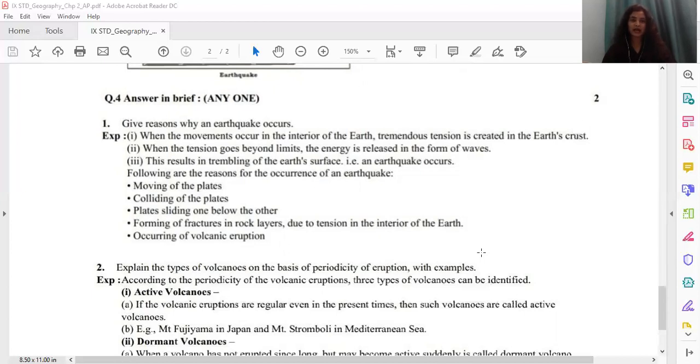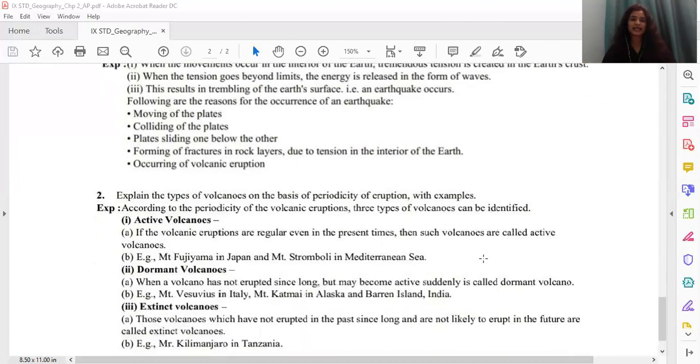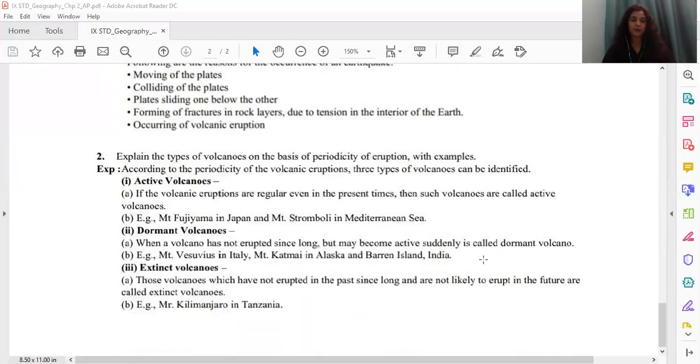The reasons are moving of the plates, colliding of the plates, plates sliding one below the other, forming of fractures in rock layers due to tension in the interior of the earth, and occurring of volcanic eruptions. So this entire answer is for 2 marks. Now you all can write either answer number 1 or the second answer, which I'll be reading now.